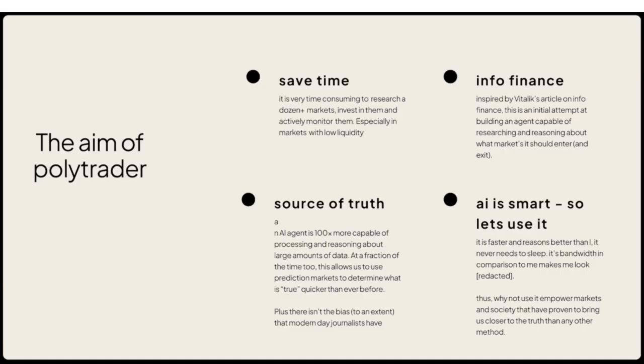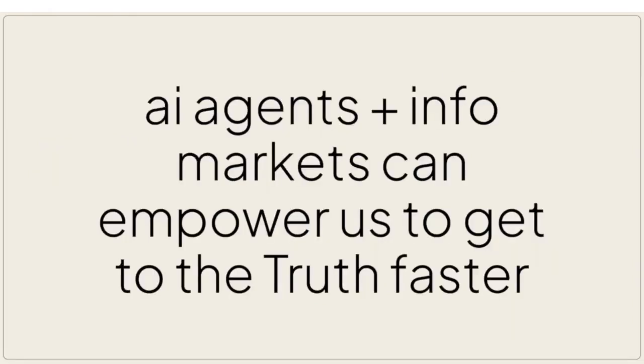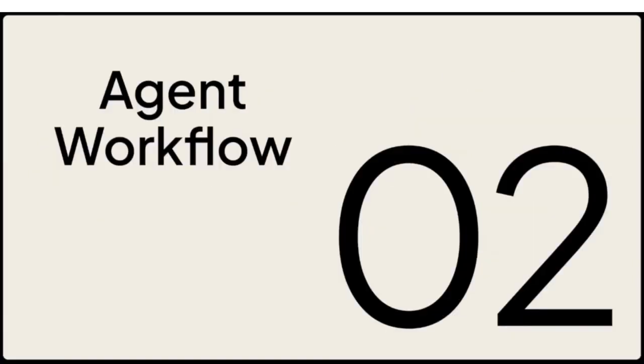And also, AI agents are pretty smart, so we should use them. They can empower society and markets as a whole to bring us closer to the truth, be more accurate, and work across many different markets since they're not domain specific. So again, AI agents plus info markets can empower us to get to the truth faster.